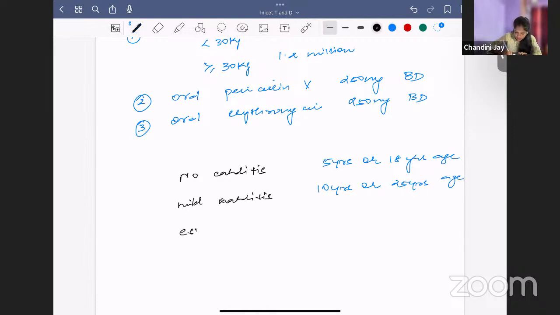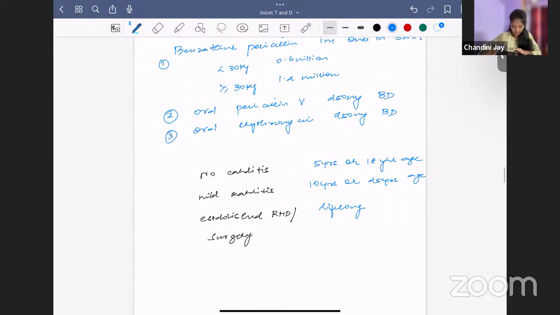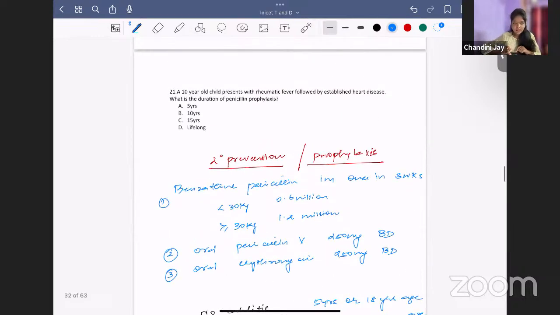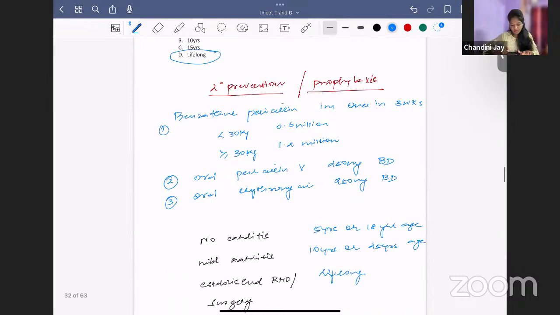Now, if it is established rheumatic heart disease, like mitral stenosis or aortic stenosis, where valve involvement is there, or surgery has been done for the valves, here you give lifelong prophylaxis. So no carditis, 5 years or 18 years of age, whichever is longer. Mild carditis, 10 years or 25 years of age. Established heart disease or following valve surgery, lifelong prophylaxis. What is the answer here? They are telling established heart disease, so you will give lifelong penicillin prophylaxis. This is about rheumatic fever prophylaxis.